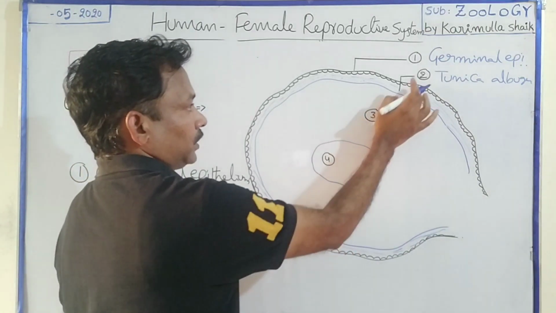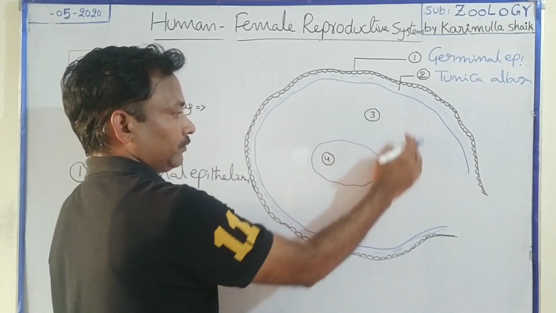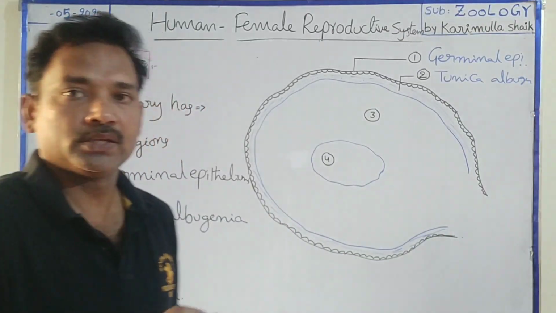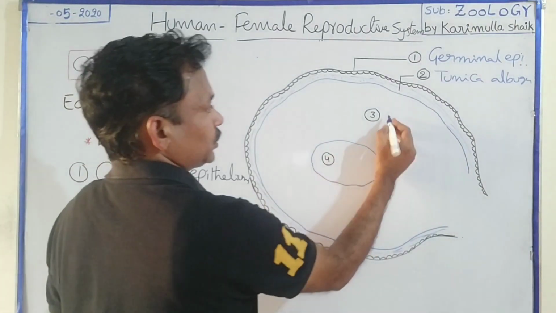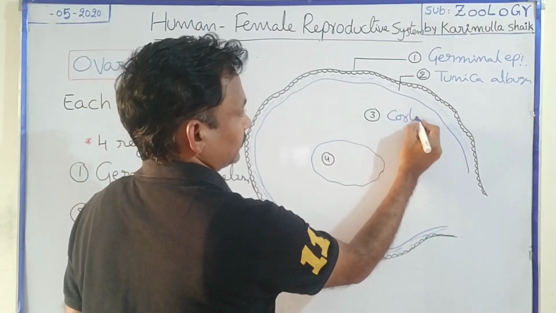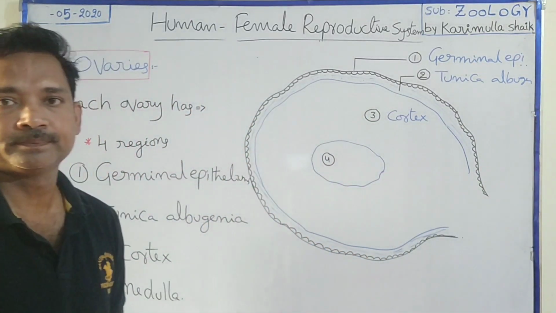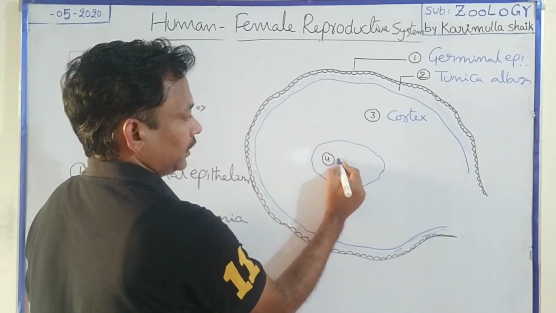Below the tunica albuginea, the inner part is a major part of the ovary. This is known as the ovarian stroma. In this ovarian stroma, the peripheral or outer stroma region is called the cortex, and the middle or central stroma of the ovary is called the medulla.